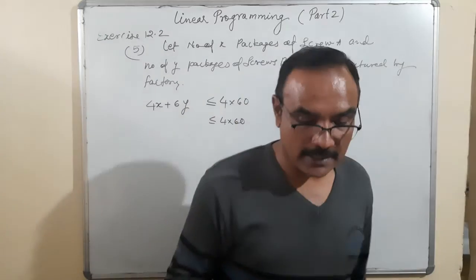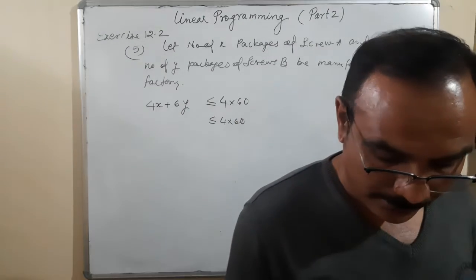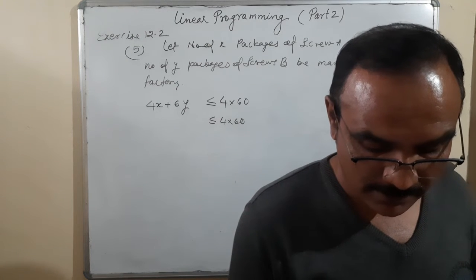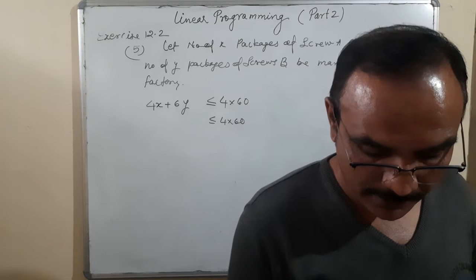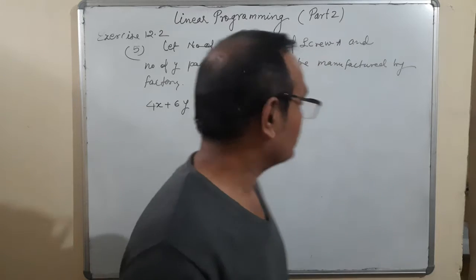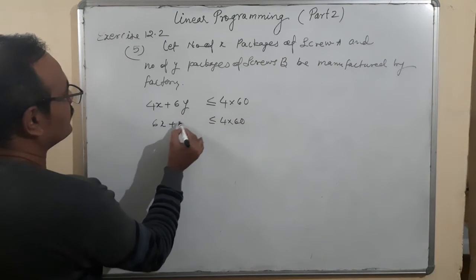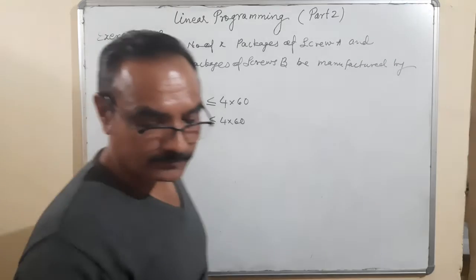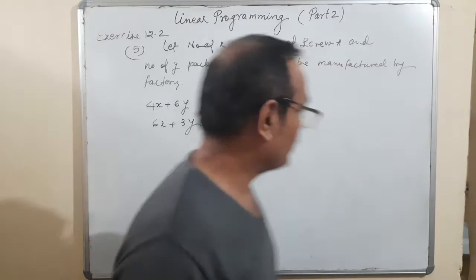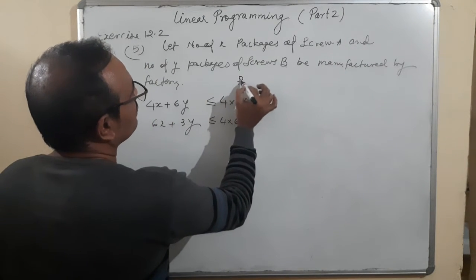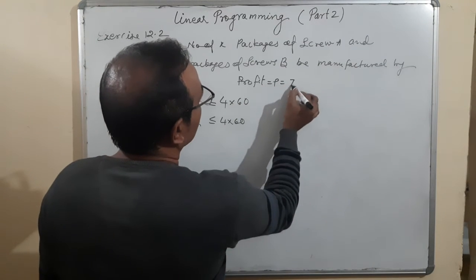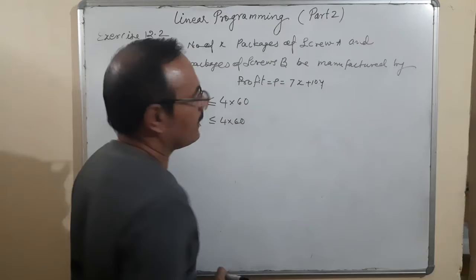Now let us see the hand operated second machine. It takes 6 minutes for screw A on automatic and 3 minutes on hand operated for B: 6 and 3, 6x plus 3y. Okay. And the profit for screw A is rupees 7 and for screw B rupees 10. So the profit equation: profit is equal to 7x plus 10y. Okay. This is the profit equation.